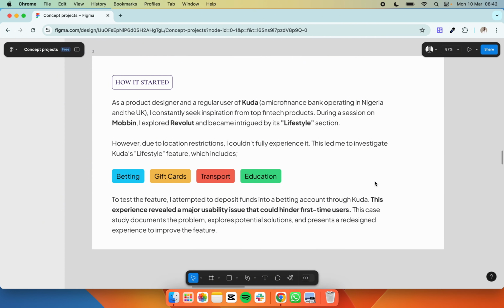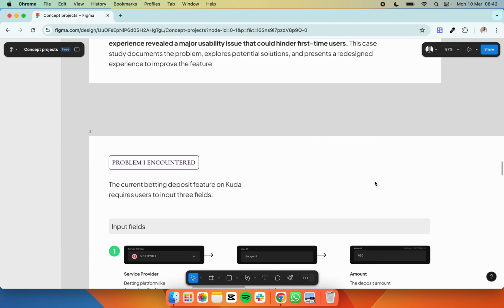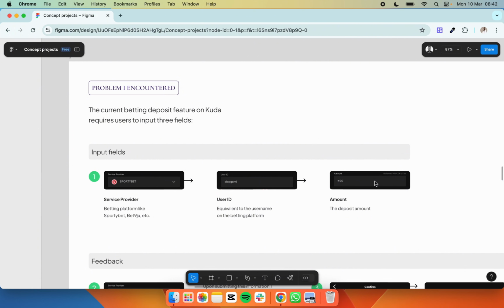To test this feature of betting, I attempted to deposit funds into a betting account through Kuda. I just picked Sportybet. This experience revealed a major usability issue that could hinder first-time users. I explored more, and you don't need to read everything. Here is the problem I encountered, which is my problem statement.